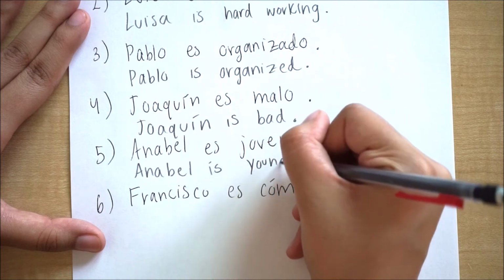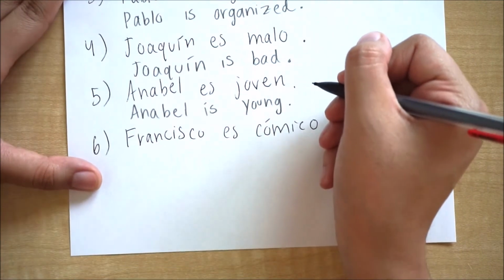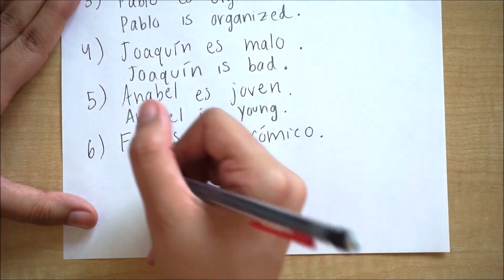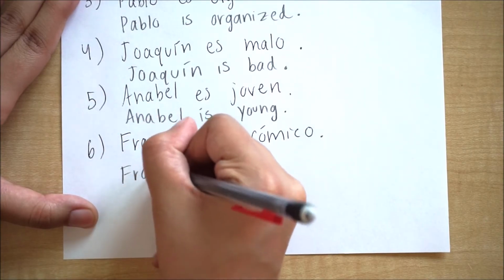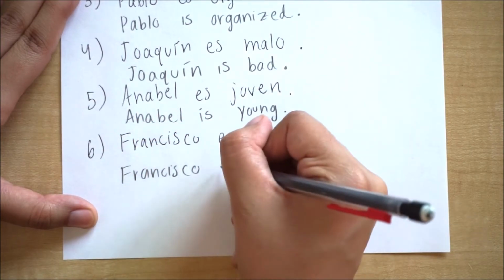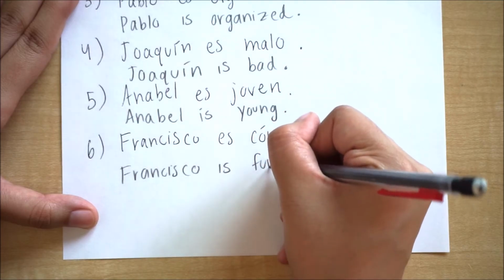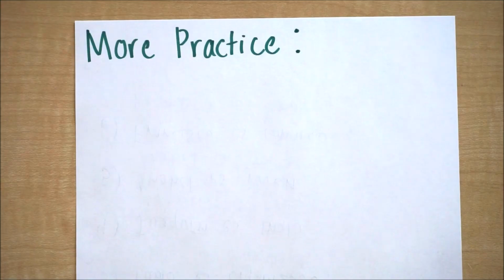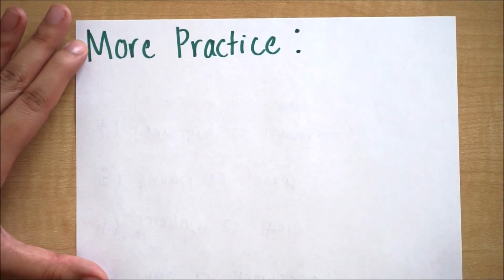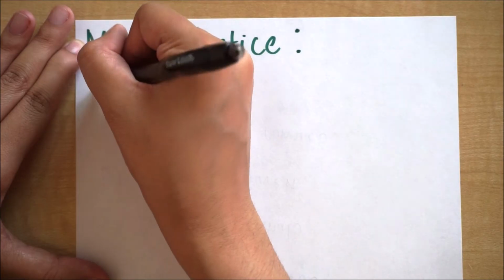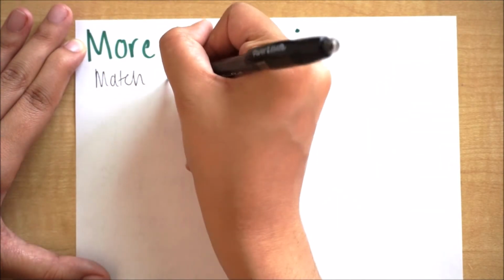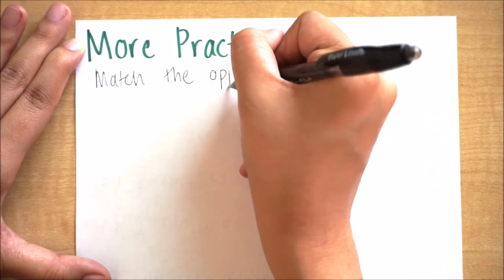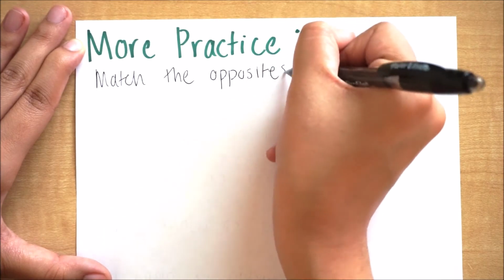Next we have Francisco es cómico. Cómico sounds like comical, so Francisco is funny, right? Or Francisco is comical, right? So if you did good on this, that's great, because I have another activity that's a little bit more challenging. So if you can do this, then you've pretty much gotten a great idea of how to describe people's appearance, how to describe people's personality, how to describe other people in general.